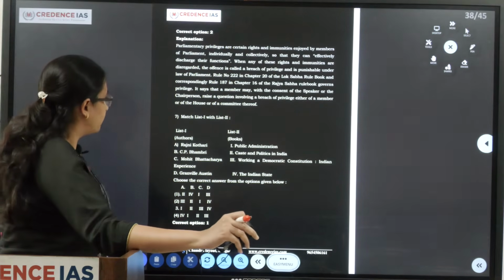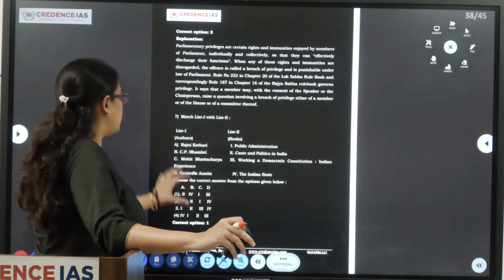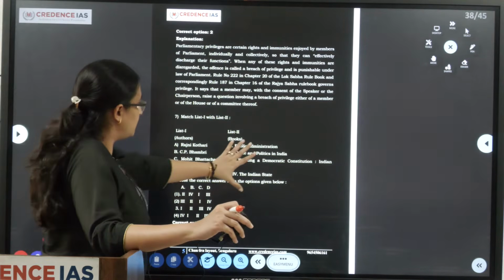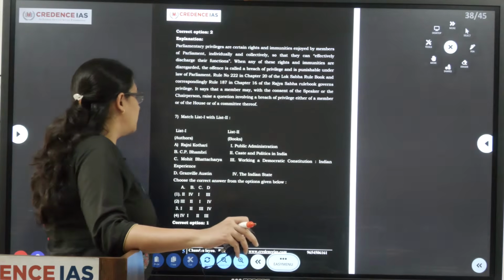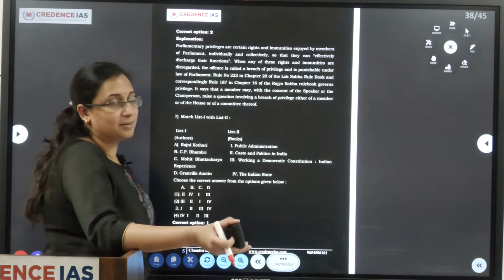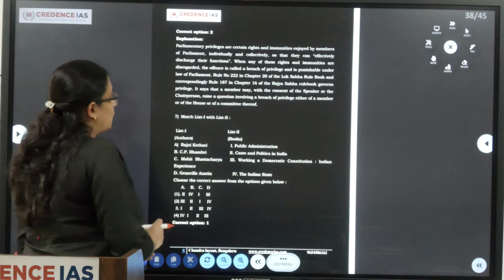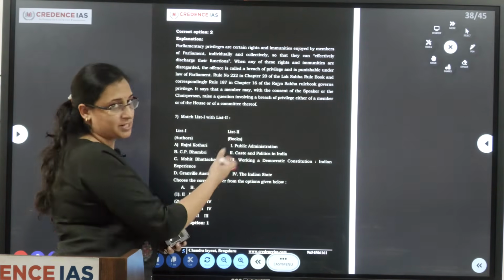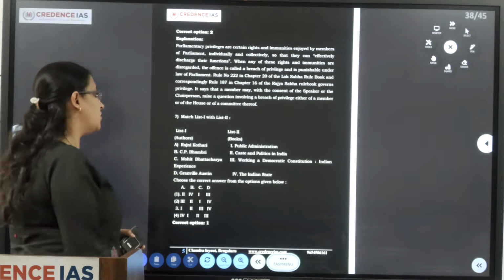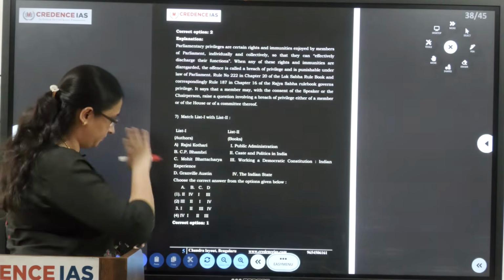Next question. Match list 1 with list 2. Here they have given the authors and here they have given the book names. Here also we have to try our luck, because no one will know which authors have written all the respective books. So here we can try elimination.